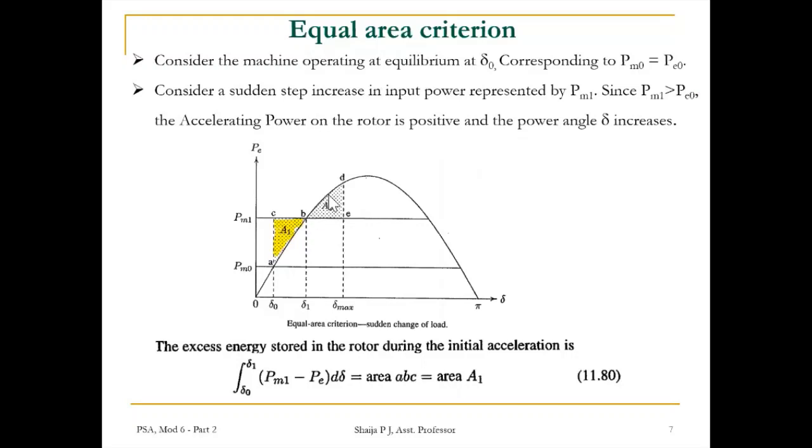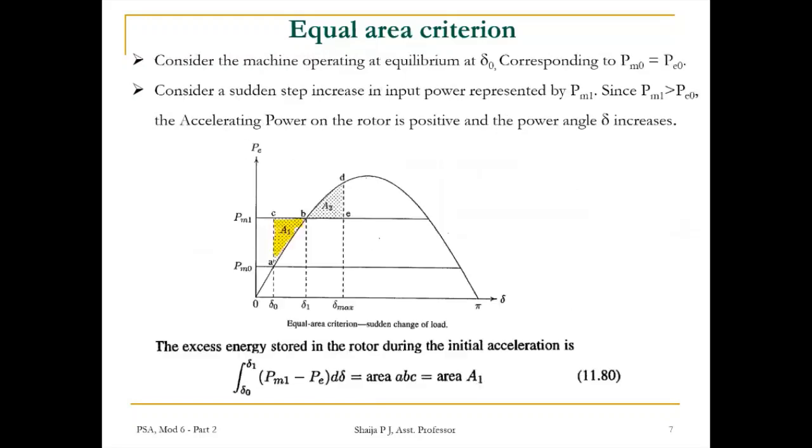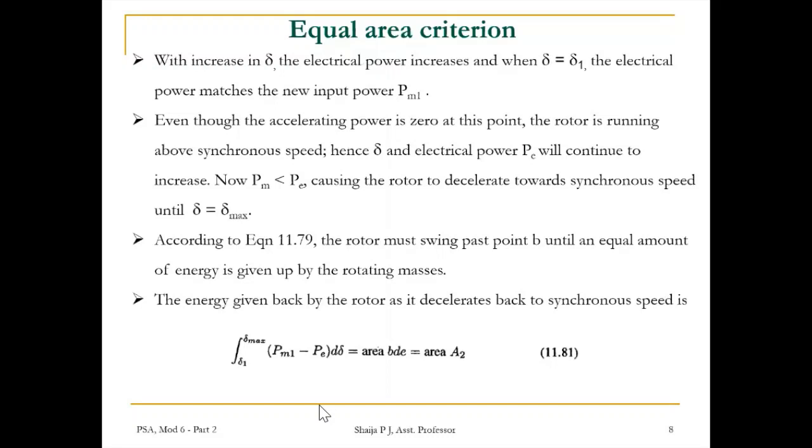That is this region, area BDE, which is marked as A2 here.